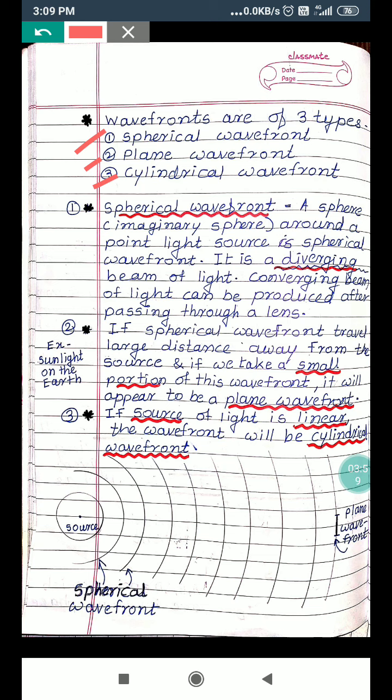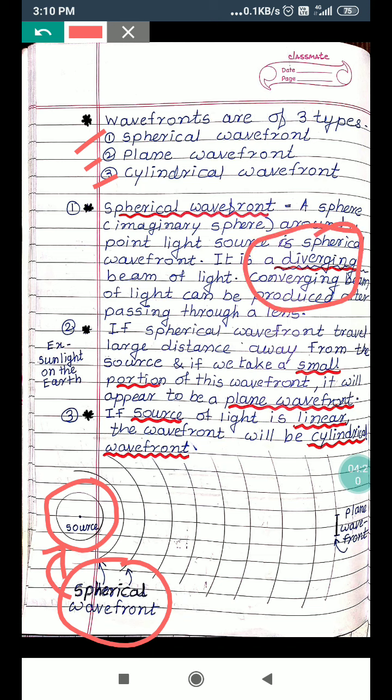Just now we have seen what is meant by spherical wavefront. For spherical wavefront, we require a point source which emits a wavefront in the form of a sphere, and therefore it is nothing but spherical wavefront. Now, spherical wavefront is also known as a diverging wavefront. Why is it called a diverging wavefront? Because the light waves or light rays go away from the source.